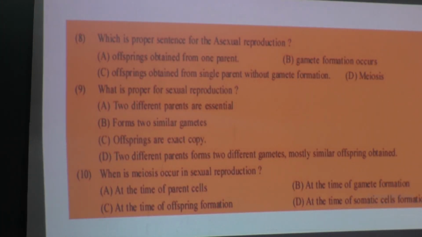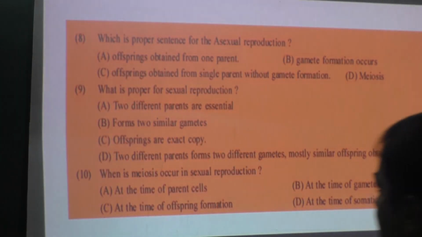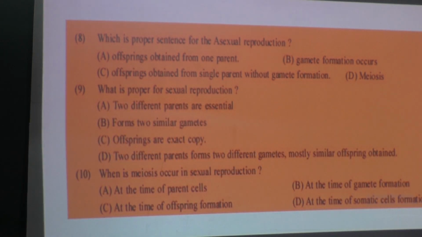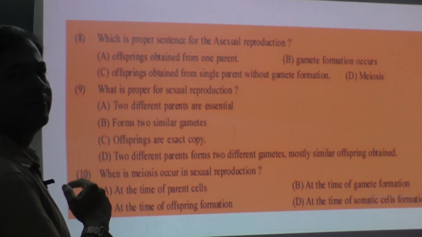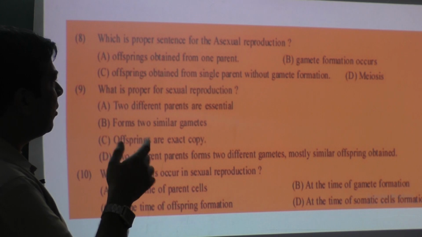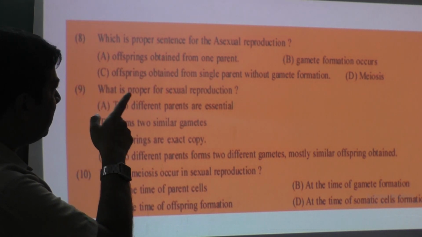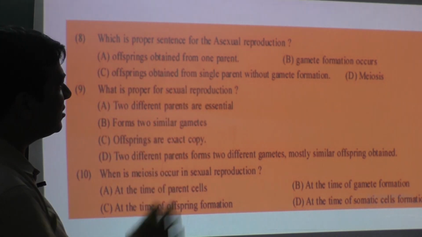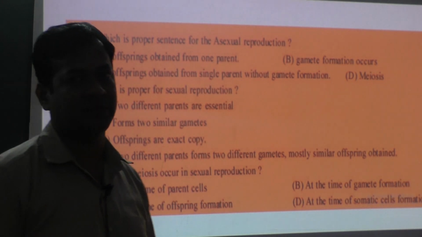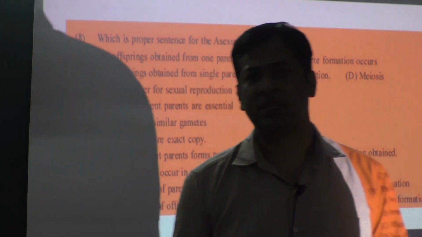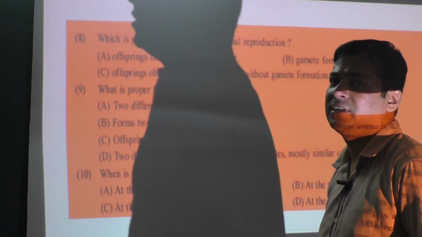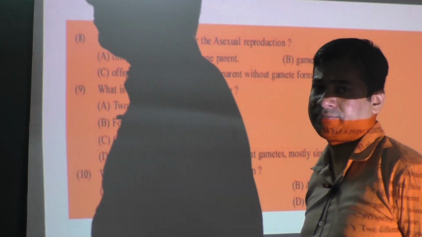Okay, which is the proper sentence for asexual reproduction? Just now you learnt in detail. Offspring obtained from one parent, then gamete formation occurs; offspring obtained from a single parent without gamete formation; or meiosis happens. What is this meiosis, mitosis they are talking about? That I should tell you. That is also one of the differences.